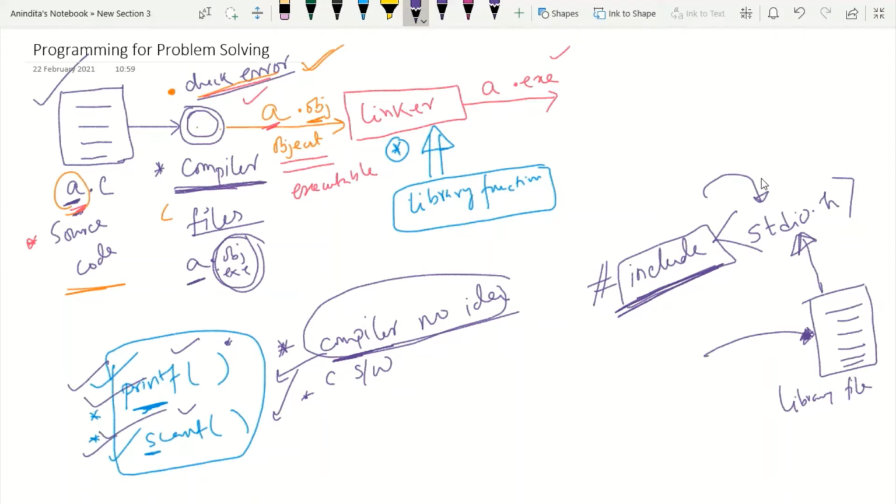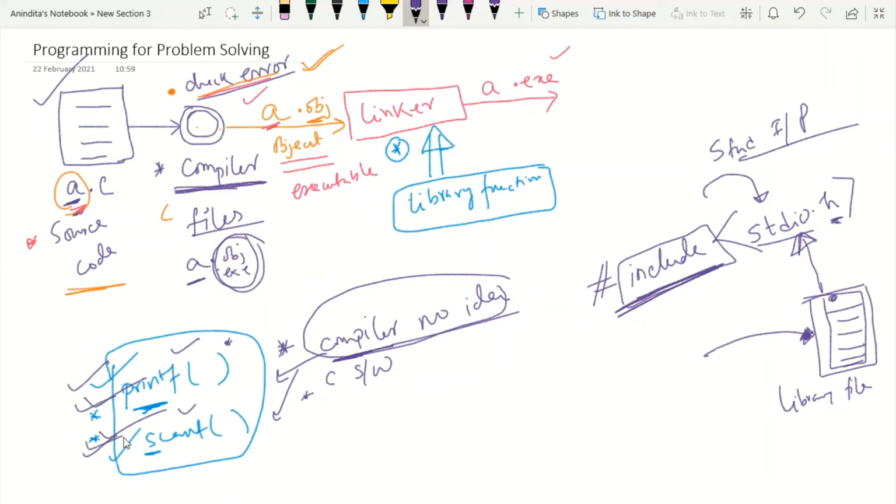So stdio.h is responsible for standard input output activity. In one word, if you ask me what stdio.h is, for me it is just a simple file. The name of the file is stdio and the extension of this file is .h, right? In this file we have the definitions of printf and scanf.